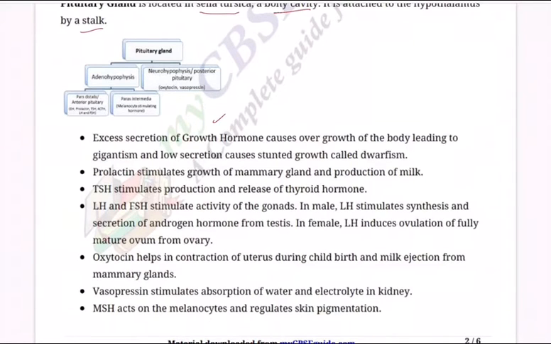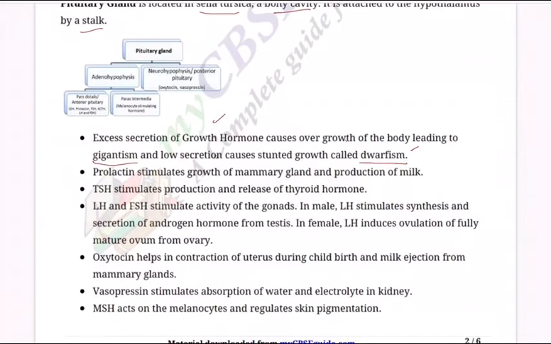So first one, excess secretion of GH, growth hormone, causes overgrowth of the body leading to gigantism, like Amitabh Bachchan, very tall, and you have been seeing the Guinness Book of World Records, world's tallest person. He has become tall and acquired that record thanks to his GH, growth hormone, secreted by his pituitary gland.